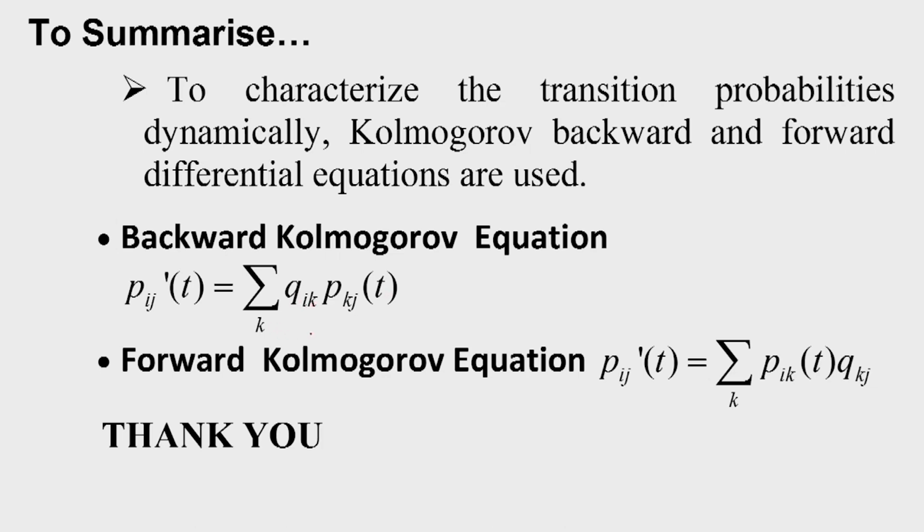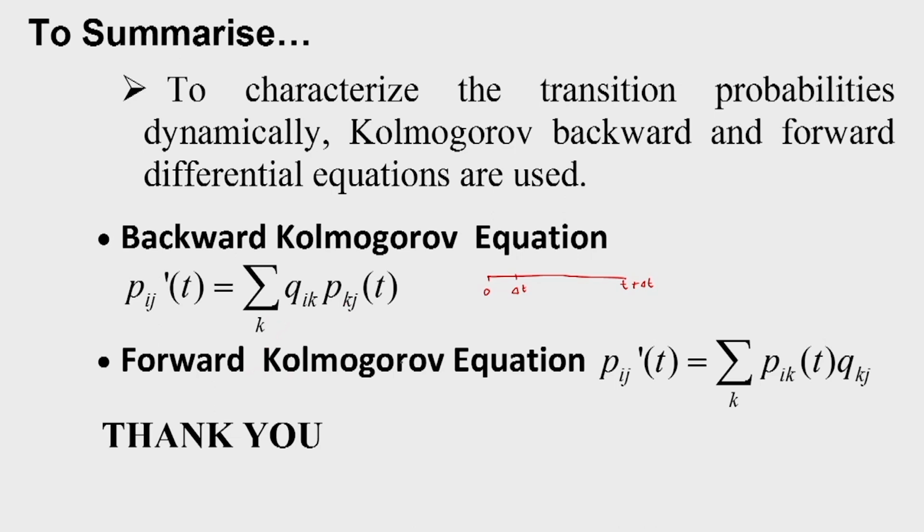So, that is the backward Kolmogorov equation, from 0 then delta t then t plus delta t. The first transition will take place to different states during duration delta t, and after that from those states it will go to state j during interval t. So, that way this is the backward Kolmogorov equation.